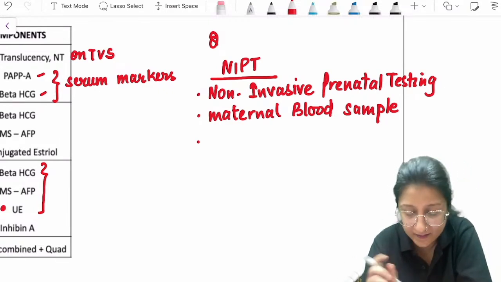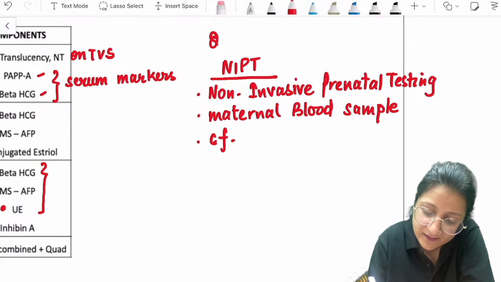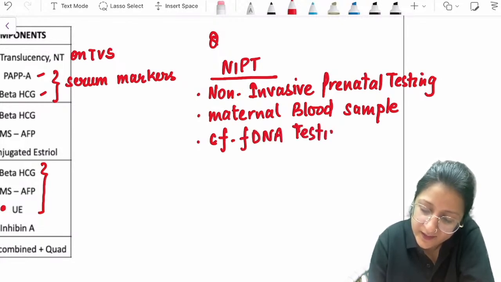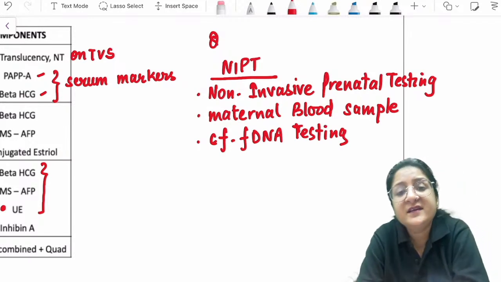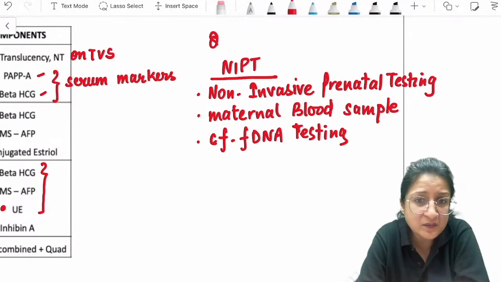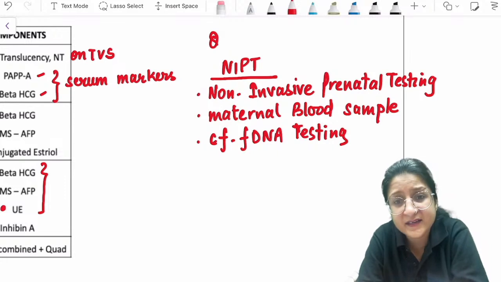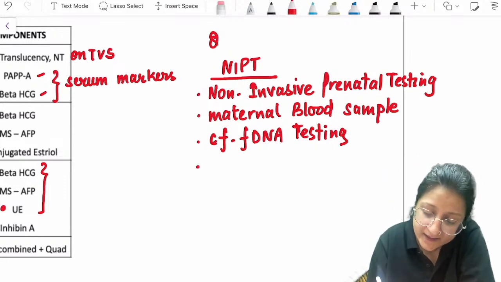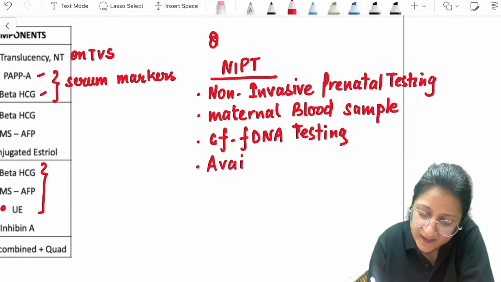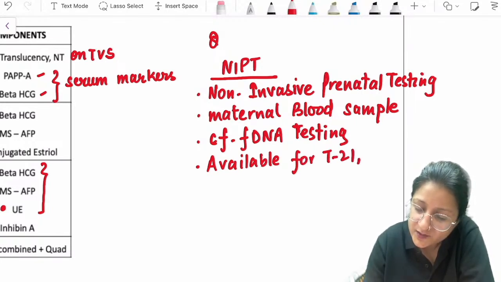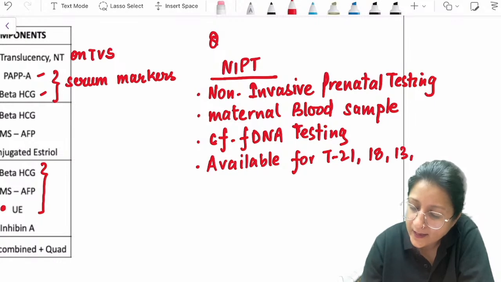In this maternal blood sample we can check for the cell-free fetal DNA. This is also called cell-free fetal DNA testing. Okay, fetal DNA that is freely circulating inside the maternal bloodstream. So that is cell-free fetal DNA testing. Currently it is available for trisomy 21, trisomy 18, 13 and monosomy X.